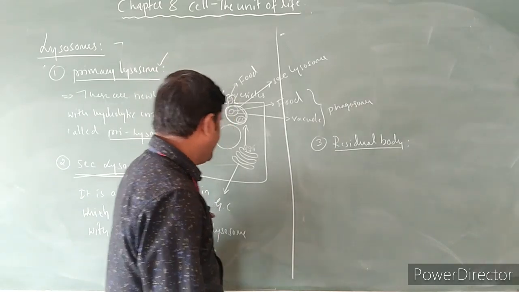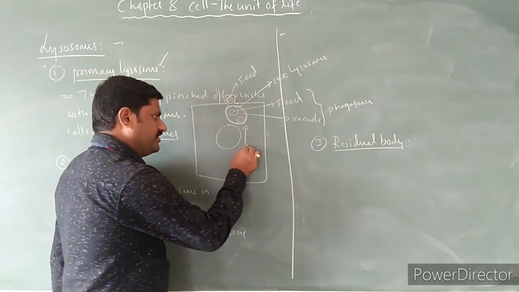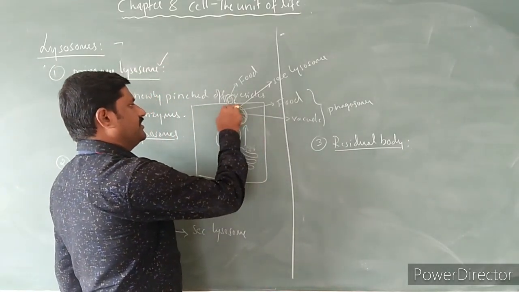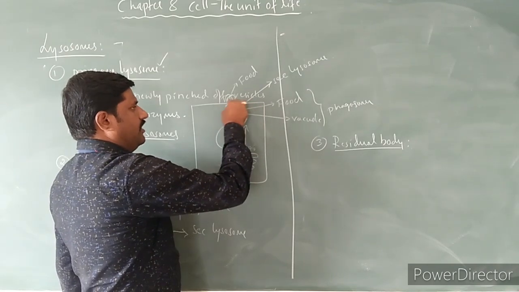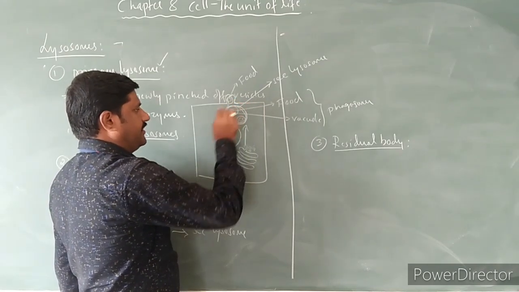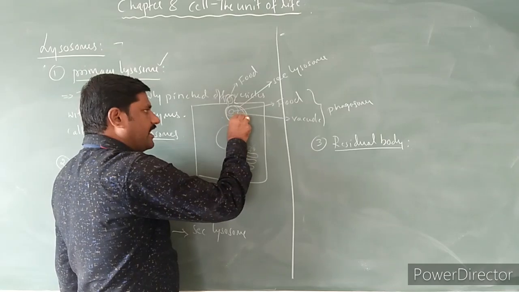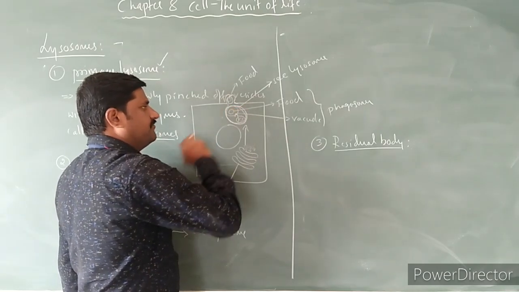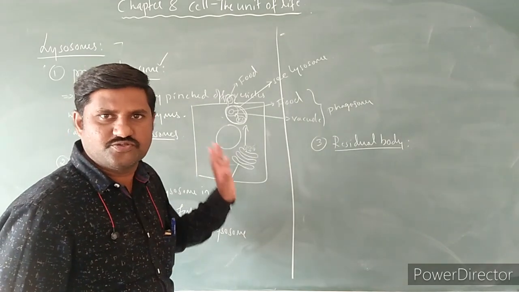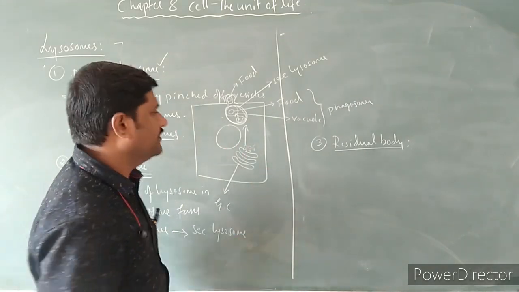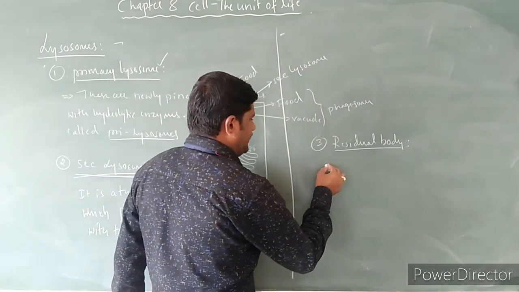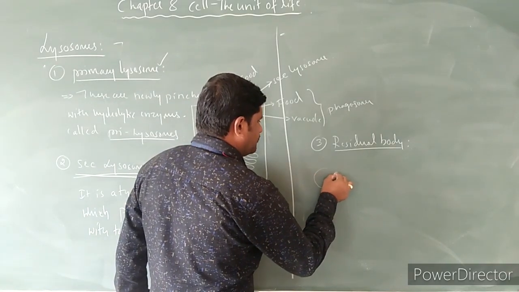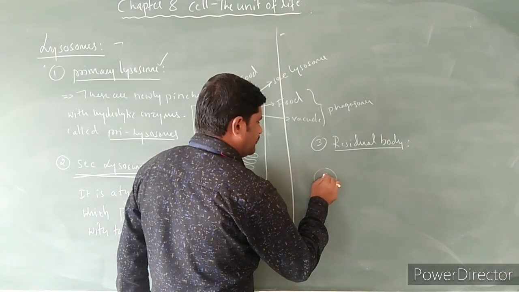Alright? See here, what happened over here? A newly pinched off vesicle fuses with the phagosome. Now it becomes what? Secondary lysosome. In this secondary lysosome, all these hydrolytic enzymes digest the food material in the phagosome. Is it very clear? Now let us see. This is the phagosome and the lysosome.